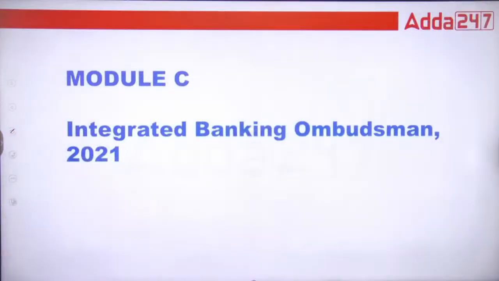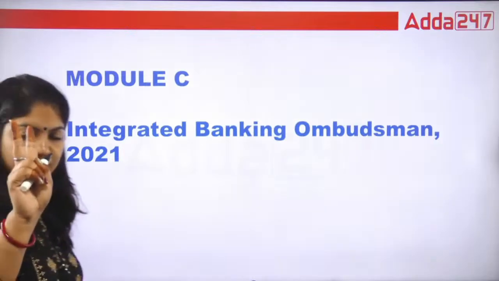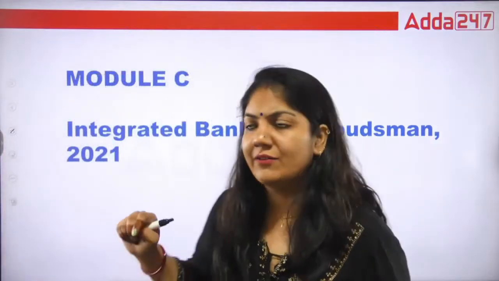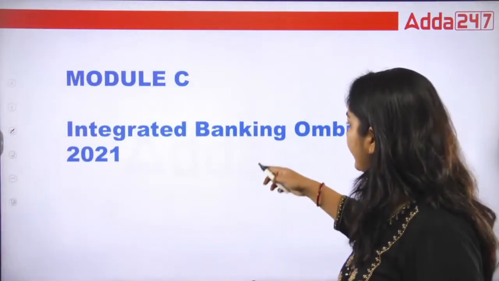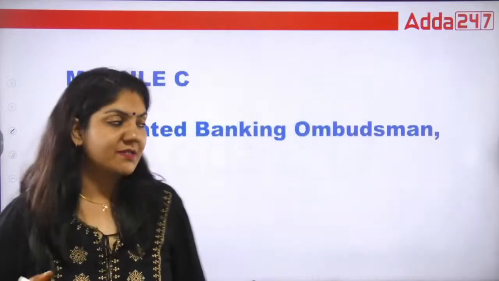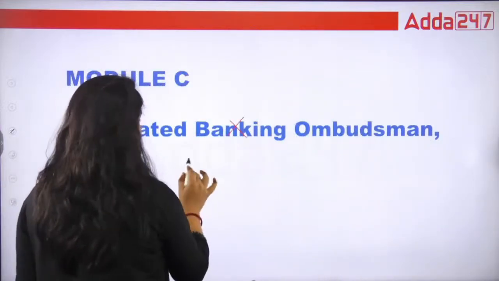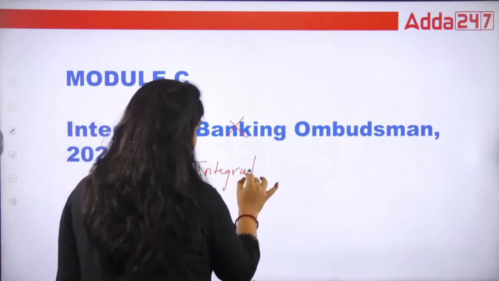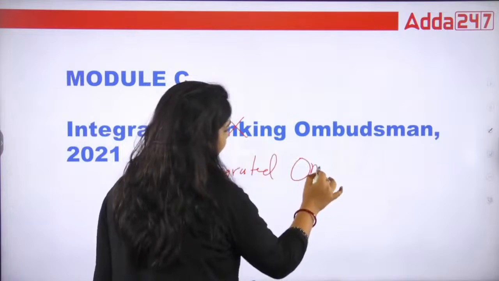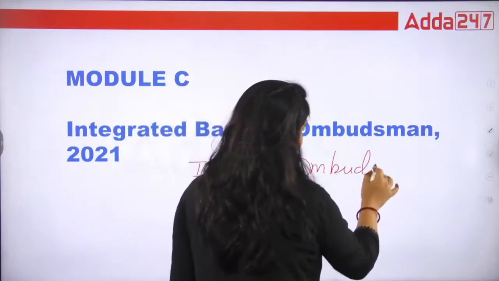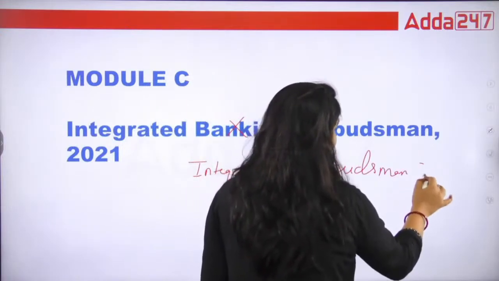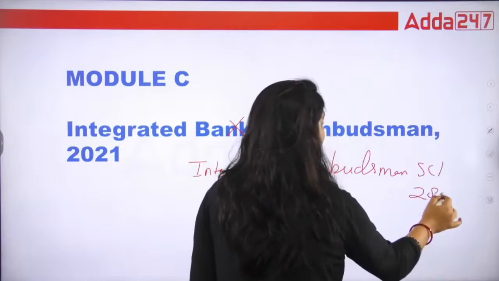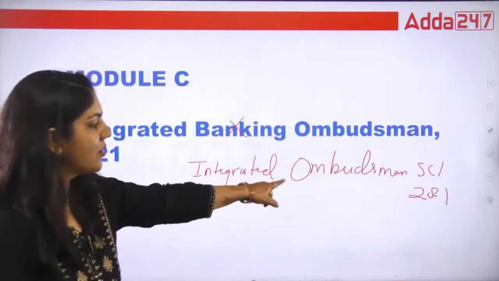So in module C today we are going to finish the 2 act. First I will finish the integrated ombudsman scheme. This is not the banking ombudsman, it is the integrated ombudsman scheme, that is 2021. This is the exact name of this act.